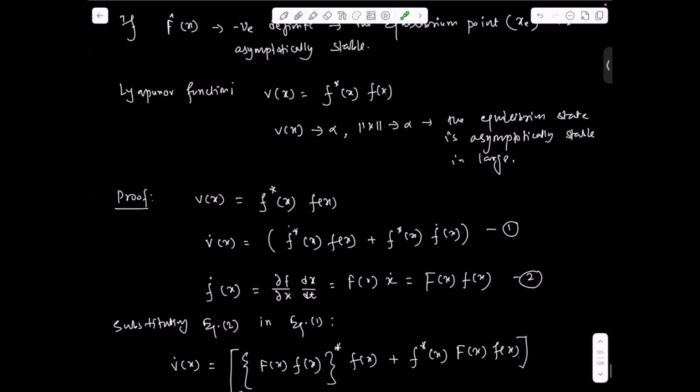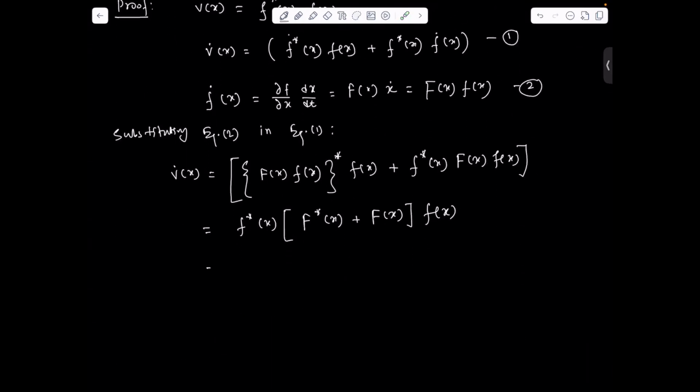Now if this is a negative definite matrix, then we can say V̇(x) will be negative definite.